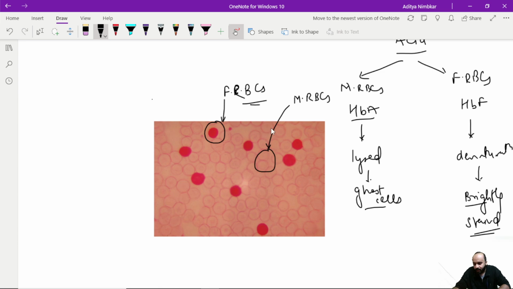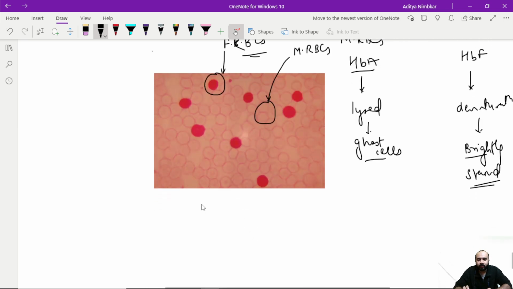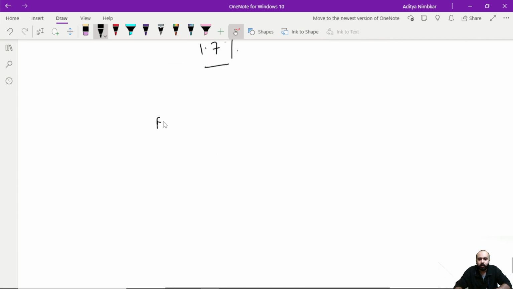Now once I am done with this, I have to calculate कि यहाँ पे कितने cells है, totally कितने cells है of fetal RBCs in comparison to the maternal RBCs. Now in this picture, I have calculated that the total number of fetal cells in comparison to the mother cells is 1.7%. So now how do I calculate the feto-maternal hemorrhage?